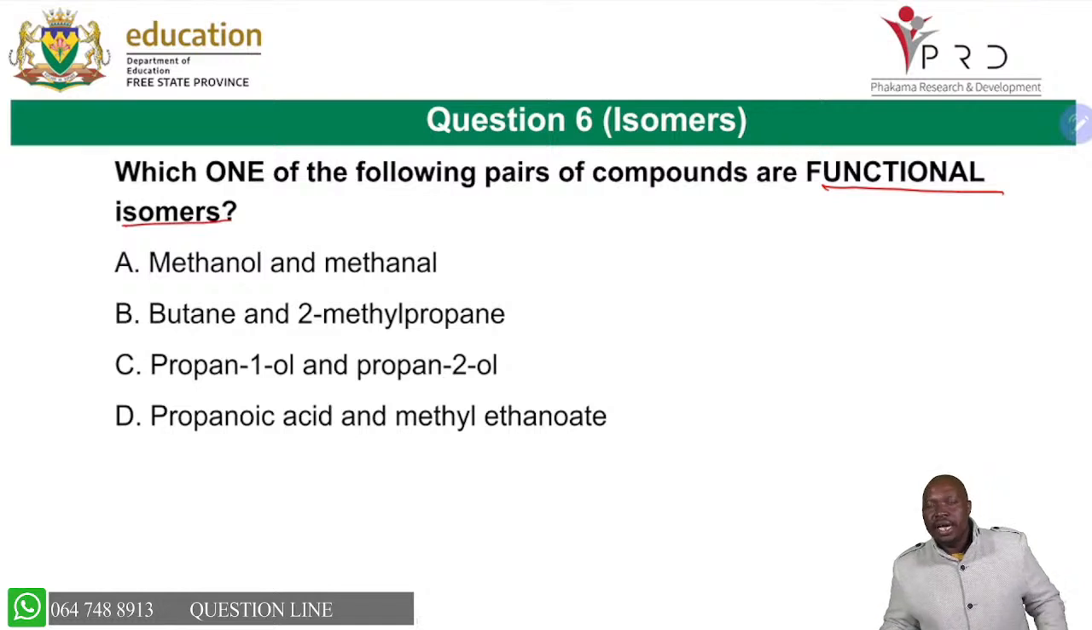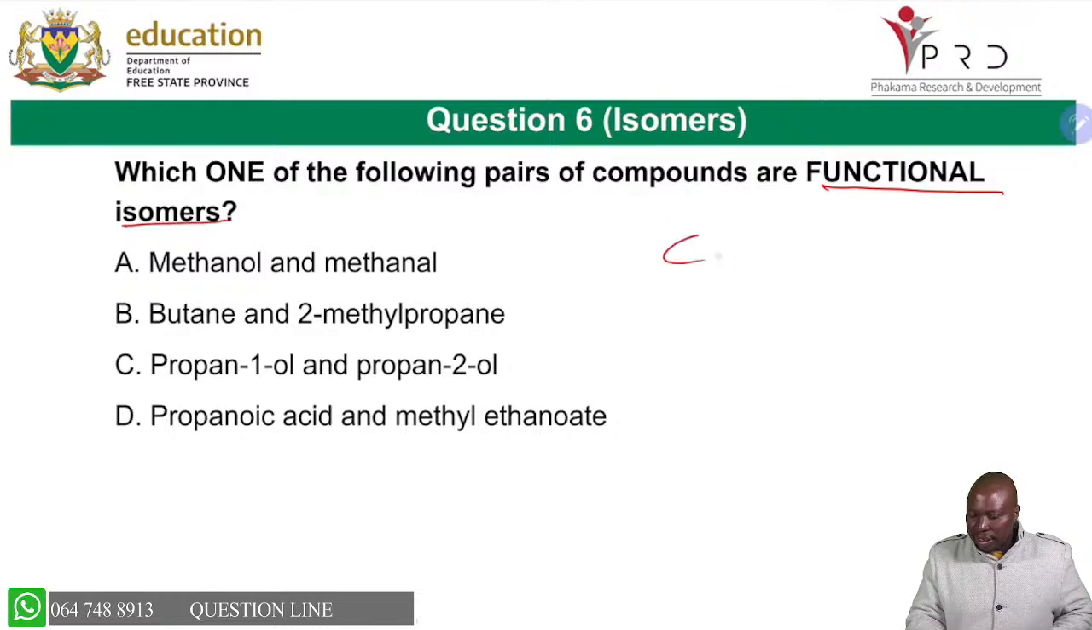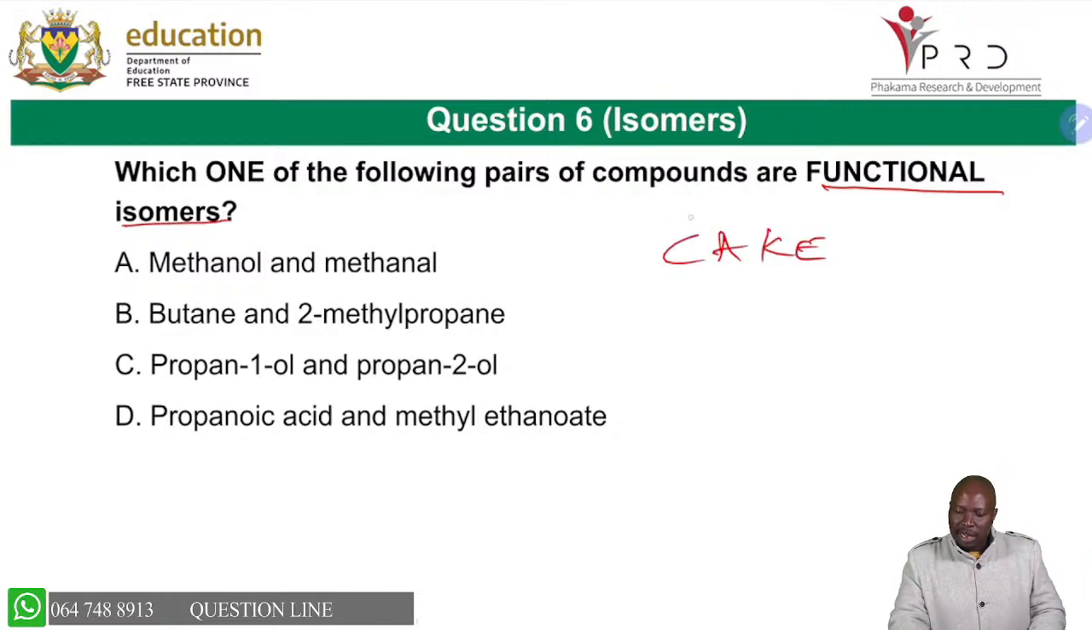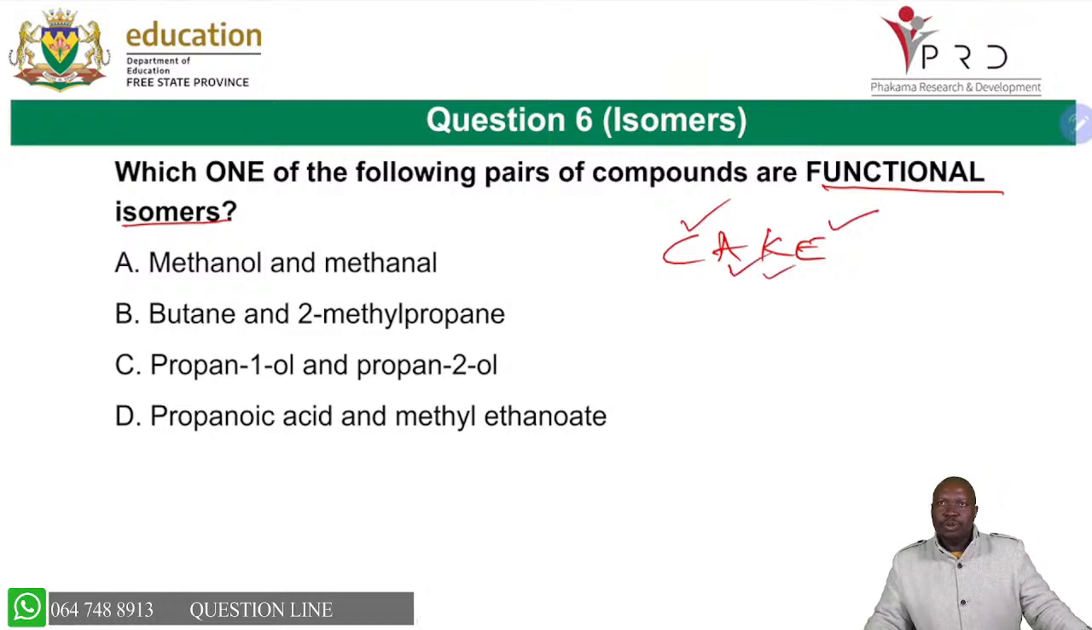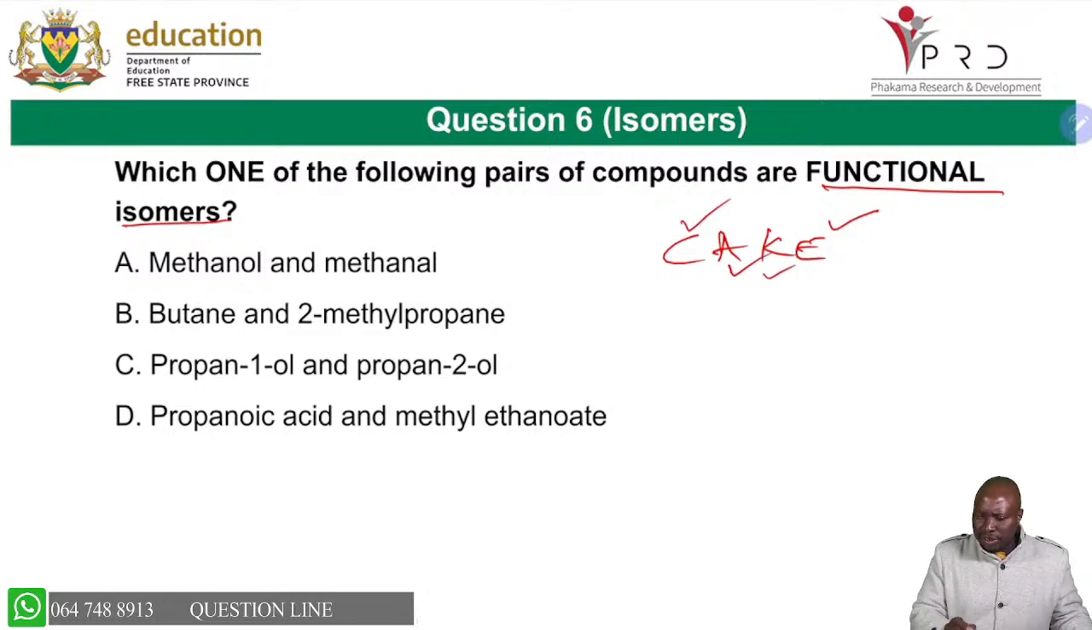So now we are looking at functional isomers, to say which ones are functional isomers. Remember, I said already that it's a cake. When you think about functional isomers, we are saying it's a carboxylic acid and an ester, it's an aldehyde and a ketone. So all that is able to help you to remember that. Okay, let's check. These are functional isomers. They are here on the cake. If it's not here, it's not part.